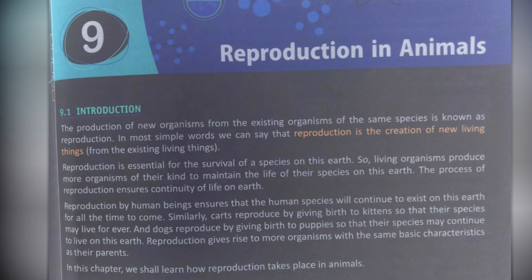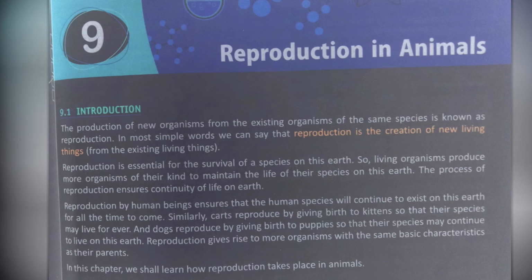So, living organisms produce more organisms of their kind to maintain the life of their species on this earth. The process of reproduction ensures continuity of life on Earth. Reproduction by human beings ensures that the human species will continue to exist on this earth for all the time to come. Similarly, cats reproduce by giving birth to kittens so that their species may live forever. And dogs reproduce by giving birth to puppies so that their species may continue to live on this earth. Reproduction gives rise to more organisms with the same basic characteristics as their parents.